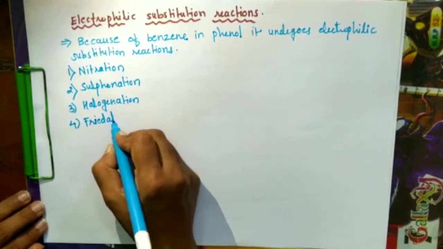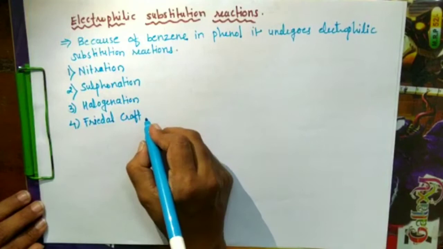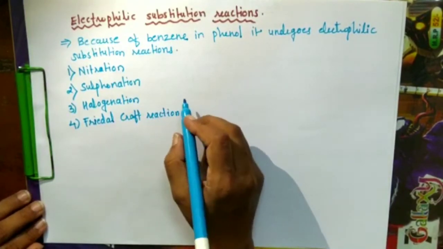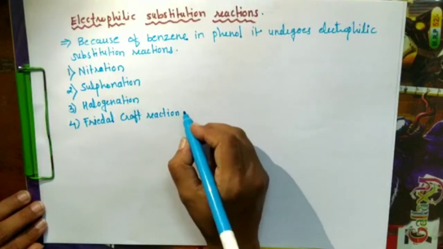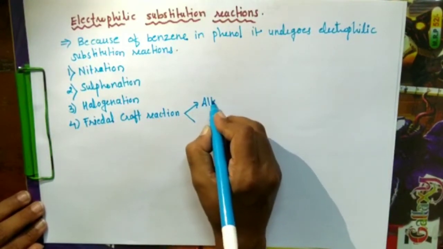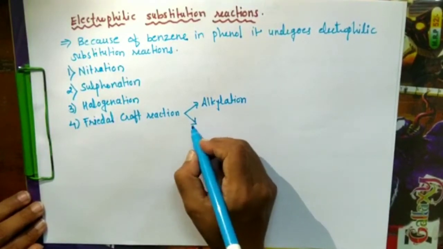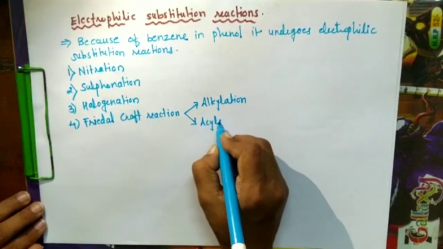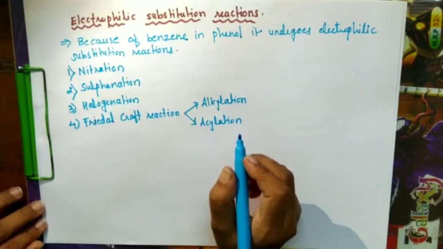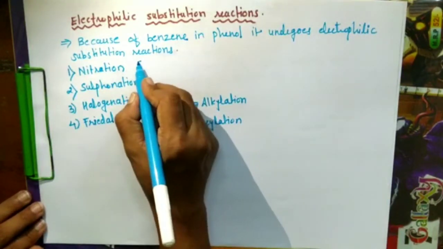In case of Friedel-Crafts reaction, there are again 2 types: one is alkylation, substitution of an alkyl group, and acylation, substitution of an acyl group on the benzene ring of phenol.